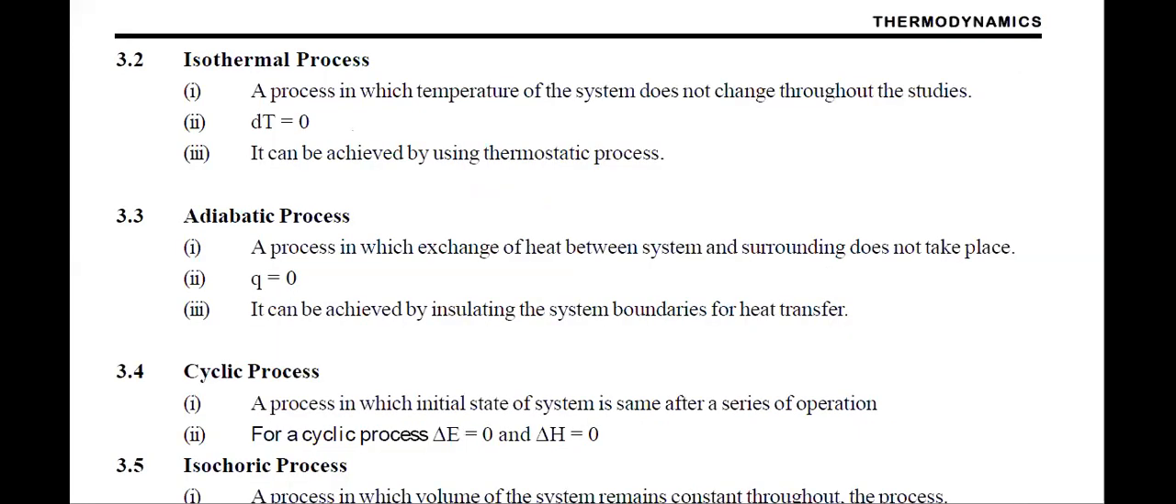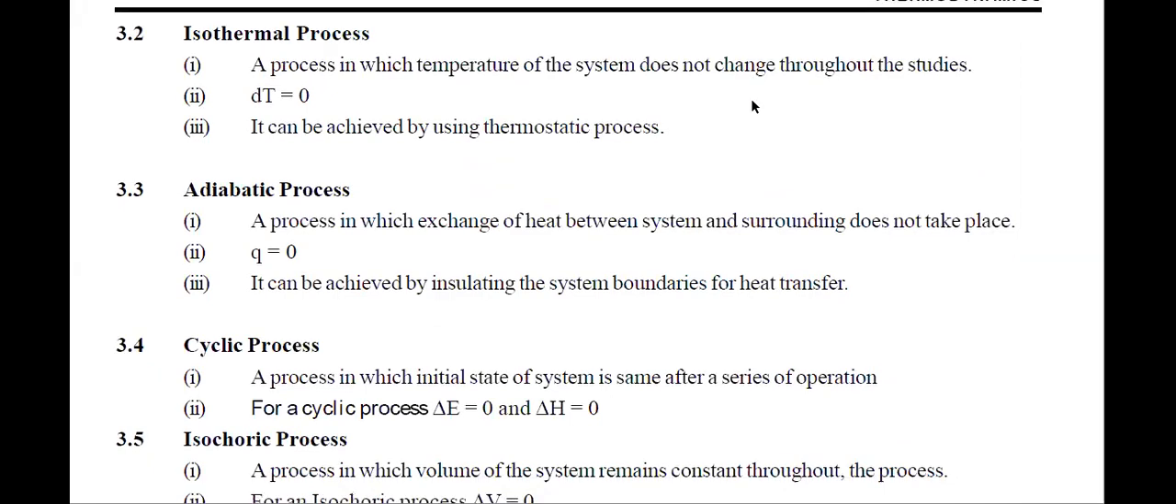Now after this, depending on the other parameters, which are pressure and temperature, the process can be defined as isothermal, adiabatic, cyclic, and isochoric. Now we'll discuss each process one by one. When we talk about isothermal, iso means same and thermal means temperature. So it's a process in which the temperature of a system does not change.